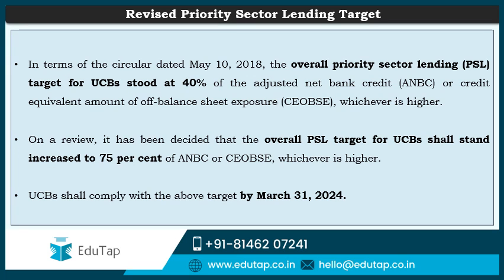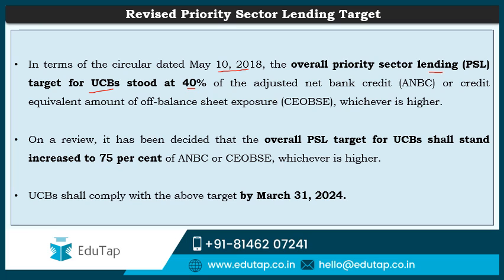Now let's talk about the revised priority sector lending target for urban cooperative banks. Now in terms of the circular dated 10th May 2018, the overall priority sector lending target for urban cooperative banks stood at 40% of the net bank credit. Now on a review, RBI has decided that this target is to be revised. Urban cooperative banks have to play a more proactive role in upliftment of the different sections of the society. So it becomes imperative that we increase this limit of the priority sector lending contribution by the urban cooperative banks.